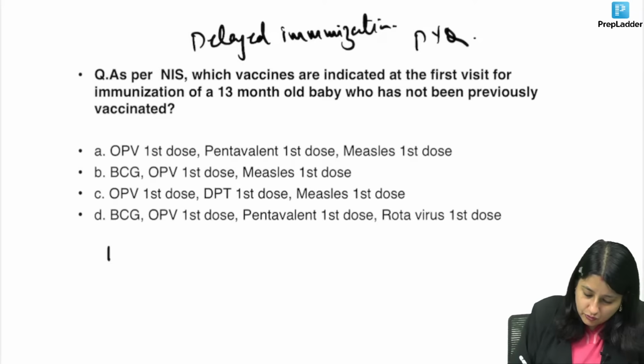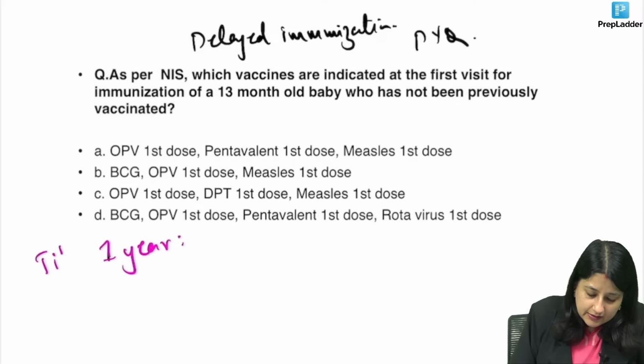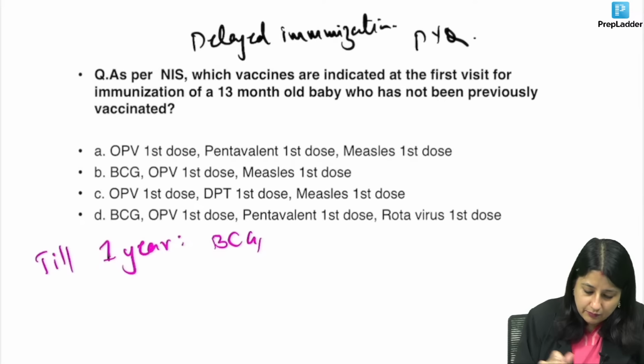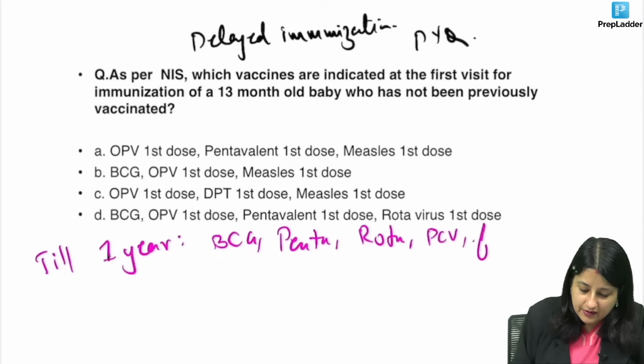So, if you have to talk on delayed immunization, remember what are the vaccines that can be given till 1 year? Till 1 year: BCG, Penta, Rota, PCV and fIPV.